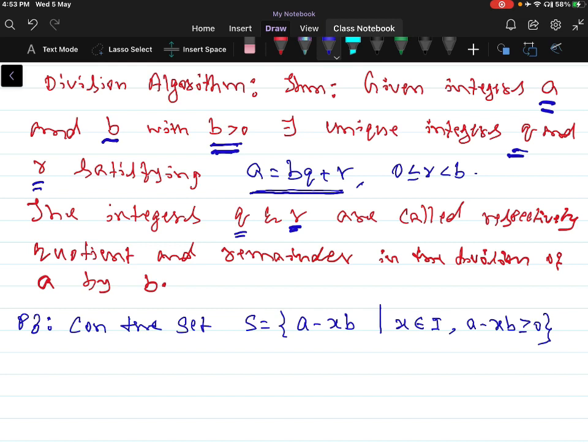Let us consider the set that contains A minus XB such that X belongs to I, for some integer I, and A minus XB is 0 or greater than 0.